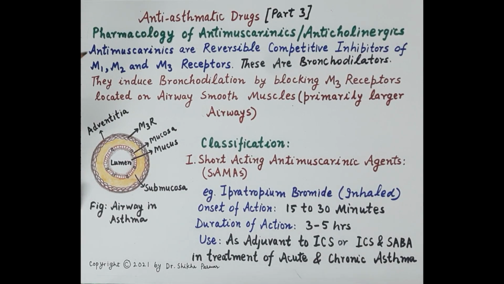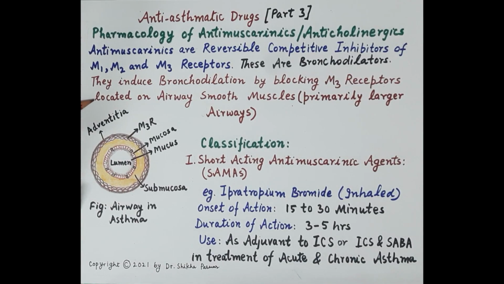Now, antimuscarinics are reversible competitive inhibitors of M1, M2 and M3 muscarinic receptors. Acetylcholine induces bronchoconstriction by stimulating muscarinic M3 receptors located on the airway. Anticholinergics or antimuscarinics compete with acetylcholine for the muscarinic M3 receptors. They bind to M3 receptors and induce bronchodilation by blocking the action of acetylcholine on these receptors. So, they induce bronchodilation by blocking M3 receptors located on airway smooth muscles.